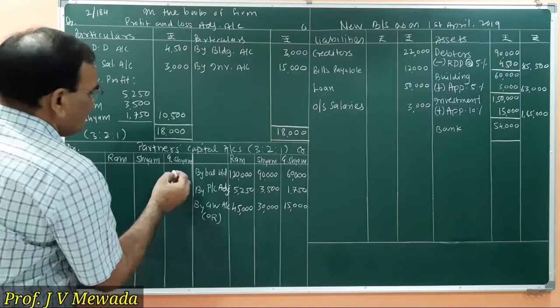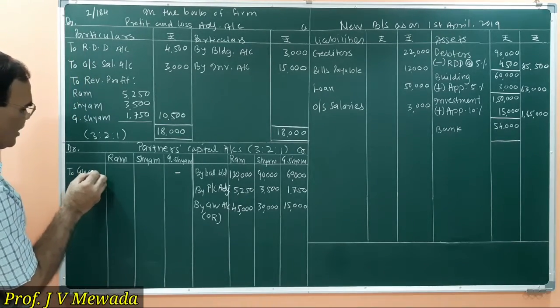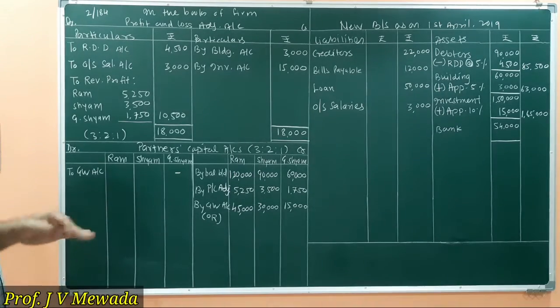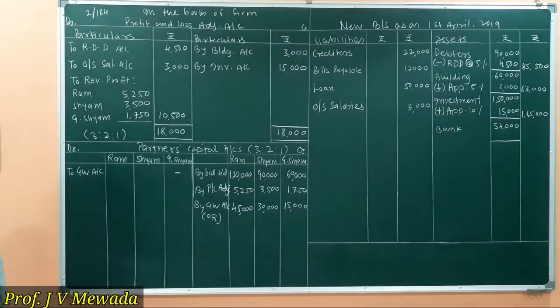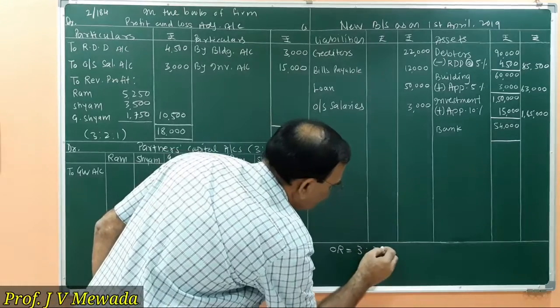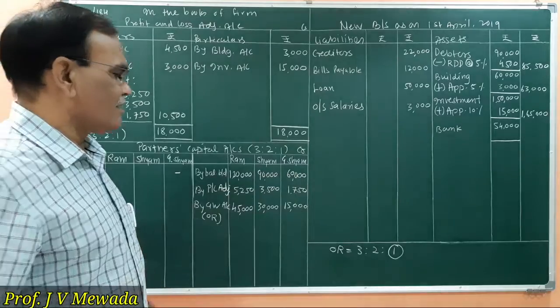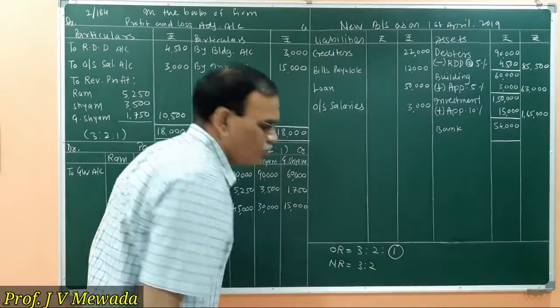So now on the debit side, we will write off the goodwill to goodwill account. It will be written off in the new ratio. And what will be the new ratio? The old ratio is 3:2:1, and Ghanshyam retires, then the new ratio will be whatever is left out, 3:2.